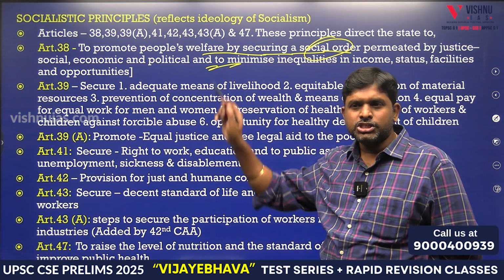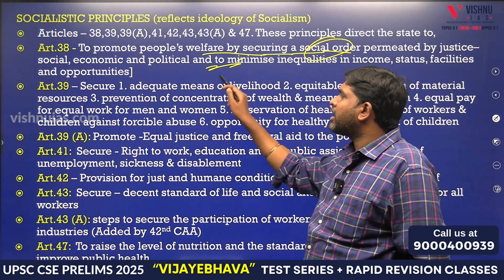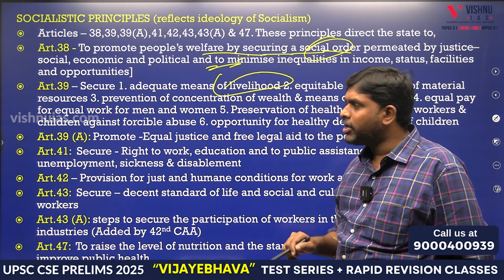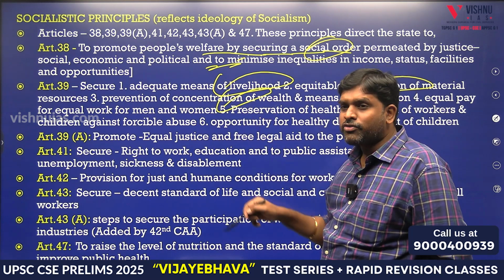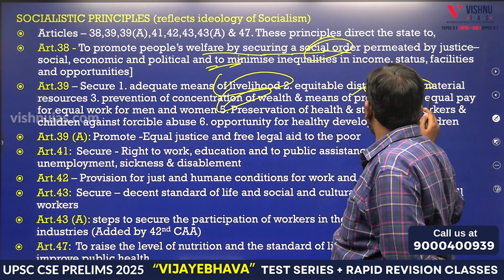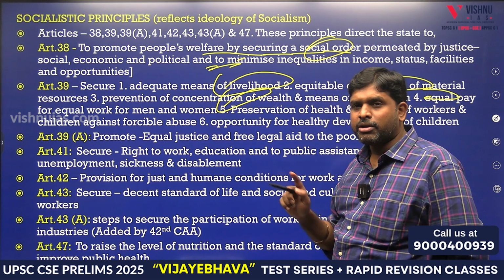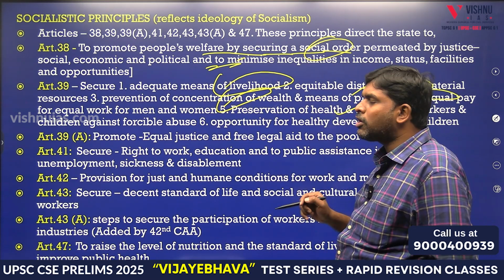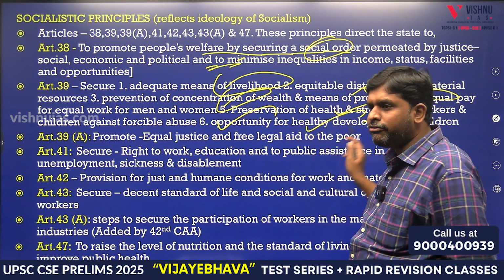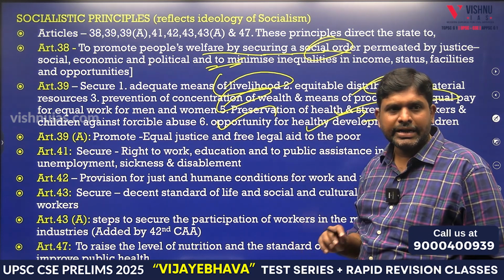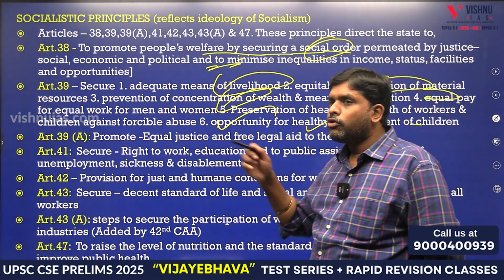What do we have to establish? Social order. 39, adequate means of livelihood. Equitable distribution of material resources. Prevention of concentration of wealth. And equal pay for equal work for men and women. Preservation of health and strengthening of children and women. Opportunity for healthy development of children. 39. 40.